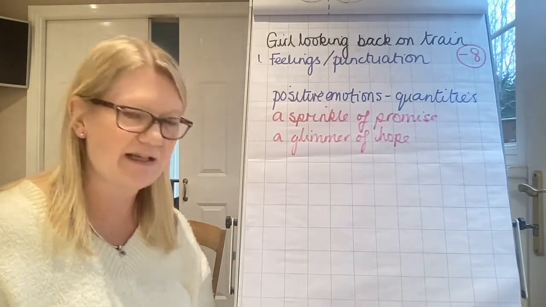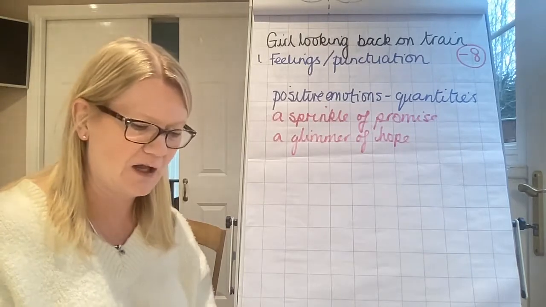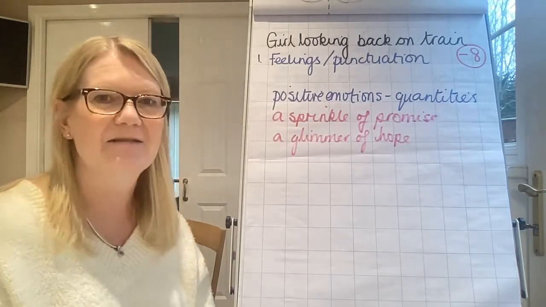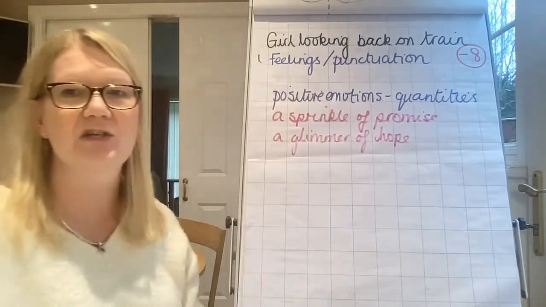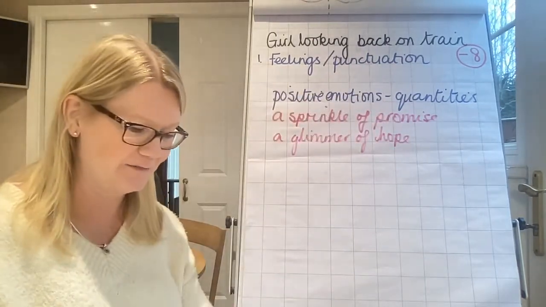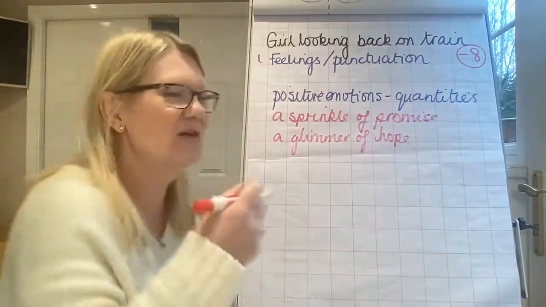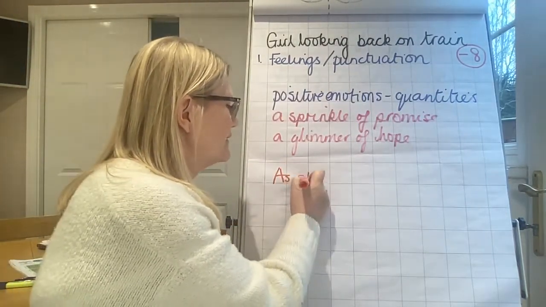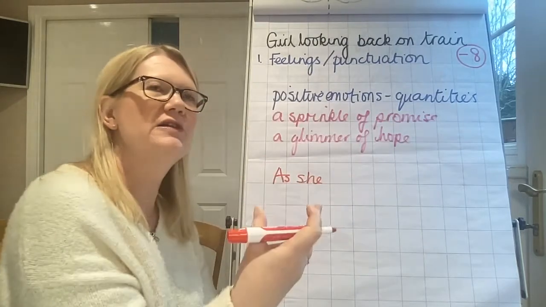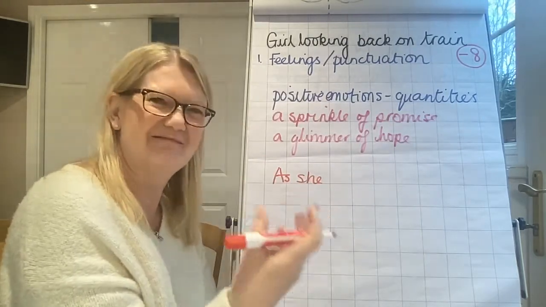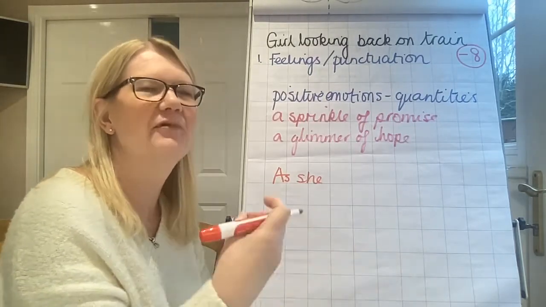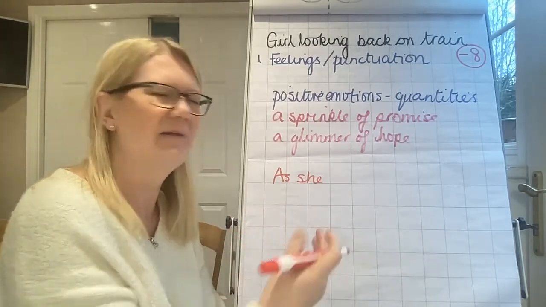So our first sentence, I want to include 3 quantities of emotion in my writing. And we're also looking at punctuation. I'm going to introduce them with a colon. So we're going to start off with the lady on the train. As she looked back, she might have been looking at anything, might she? As she gazed back, give that impression that she's feeling a little bit sad as well.